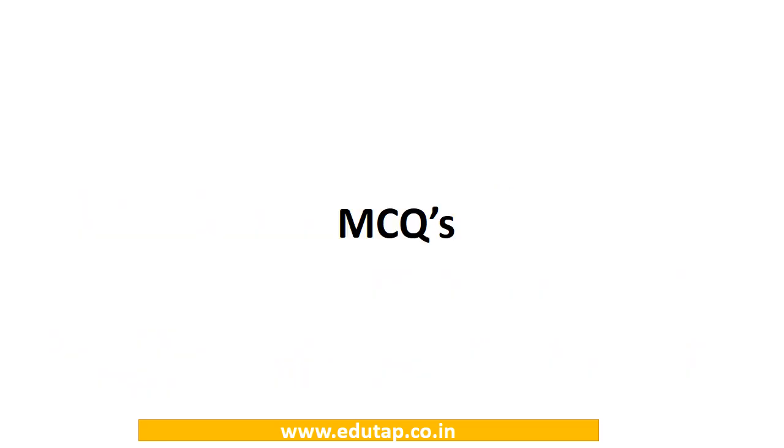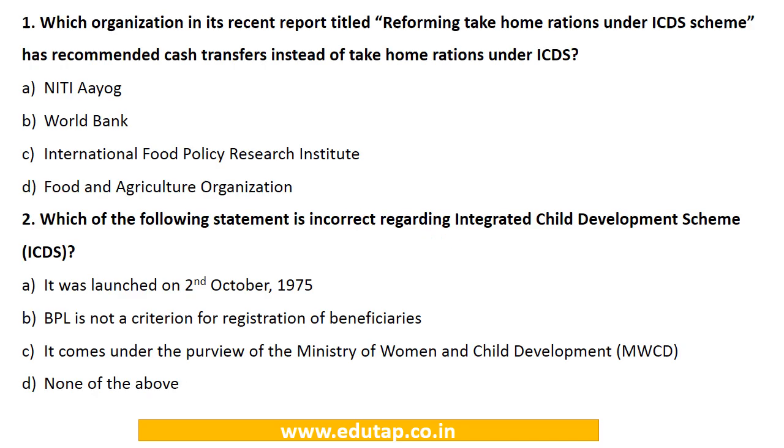Now let us look at the MCQs based on this topic. Which organization in its recent report titled Reforming Take-Home Rations under ICDS Scheme has recommended cash transfers instead of take-home rations under ICDS? Options are Niti Aayog, World Bank, International Food Policy Research Institute, and Food and Agriculture Organization. So this we have already seen, that Niti Aayog.